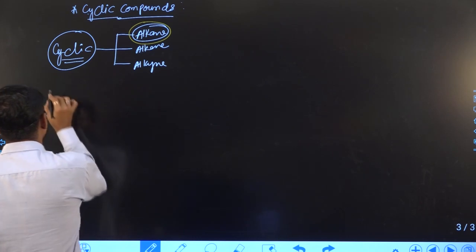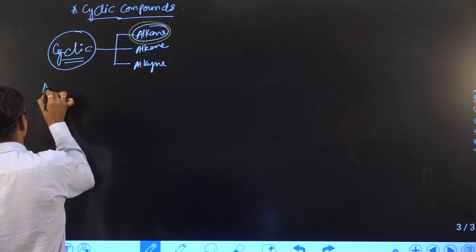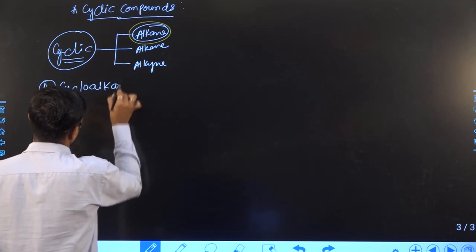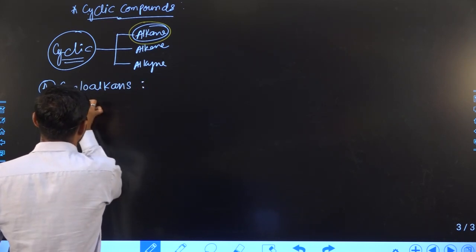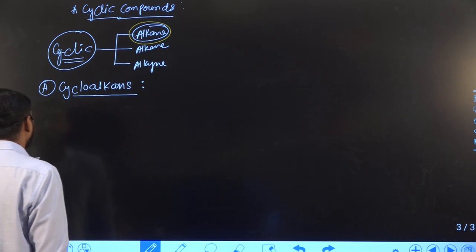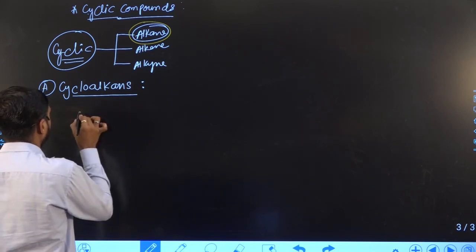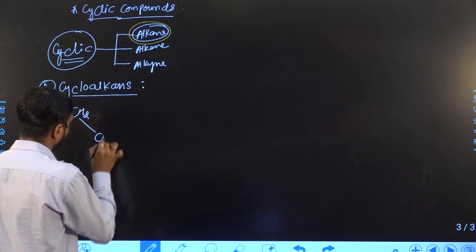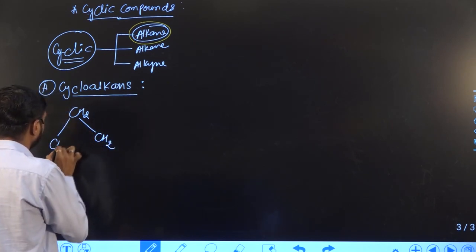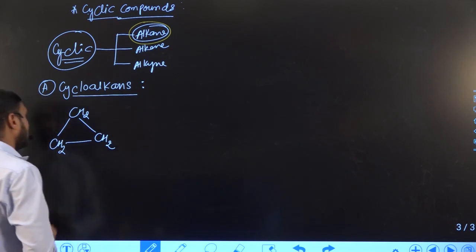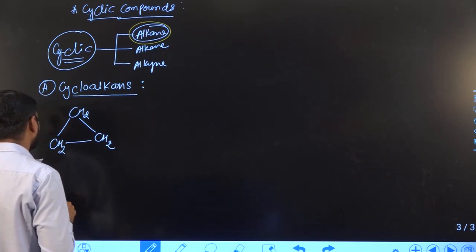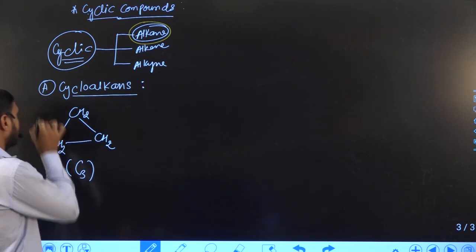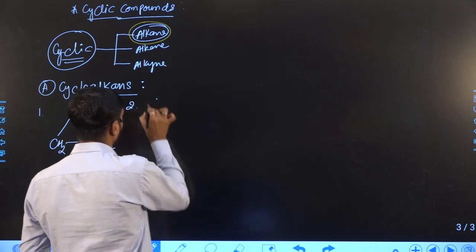In a cycloalkane compound, suppose the cyclic ring is formed by 3 carbons. Then it is a 3-member cyclic ring, which means the ring is formed from 3 carbons. It may also form from 4 carbons.